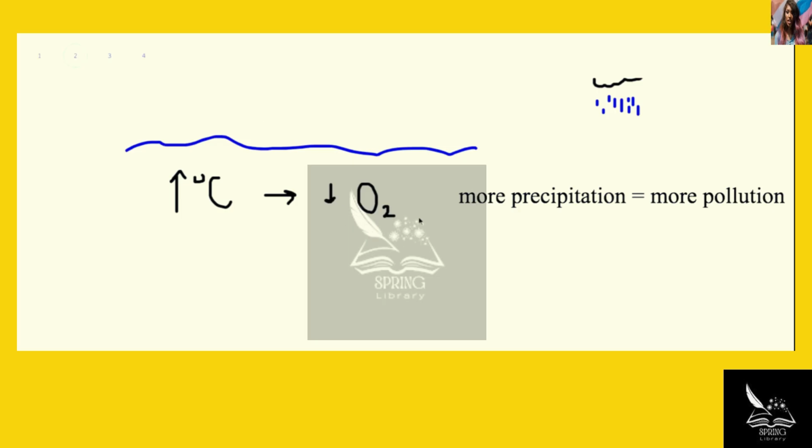As oxygen levels deplete and as polluted rainwater enters into bodies of water, you will have organisms that live there start to die off. Now, some of them can survive in these environments, like the plants, but not all of them will be able to. Also, some of this dying off can be caused by just the increase in temperature itself, but the largest effect is going to be based on the effect that this has on the environment and the abiotic changes it leads to.